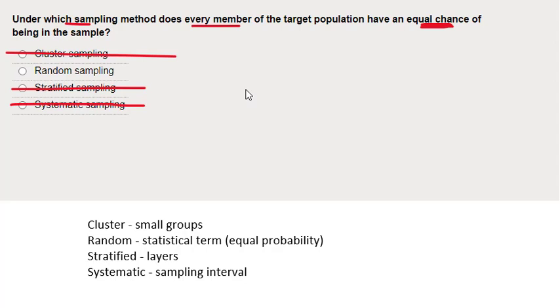So this is one of those questions I really like because not only am I sure that random sampling is correct because it fits my definition that I've learned, I've also managed to eliminate the 3 wrong answers too.